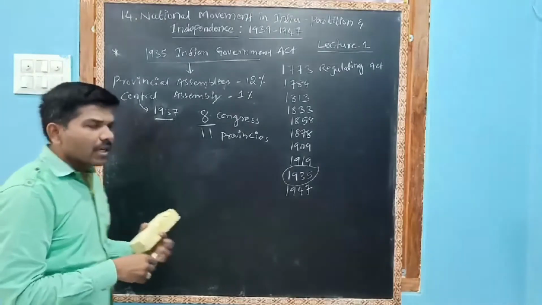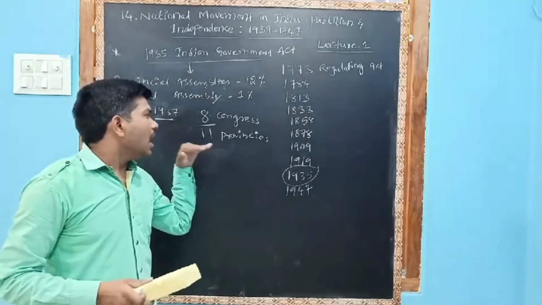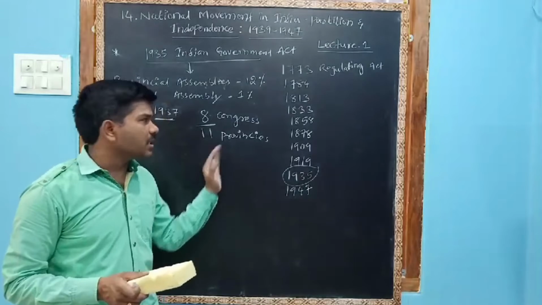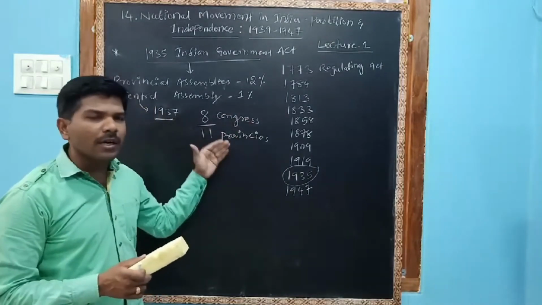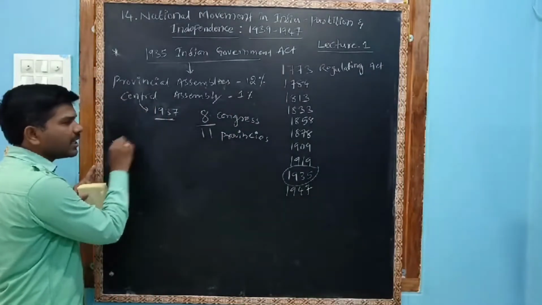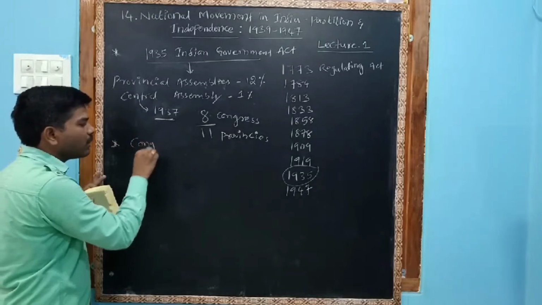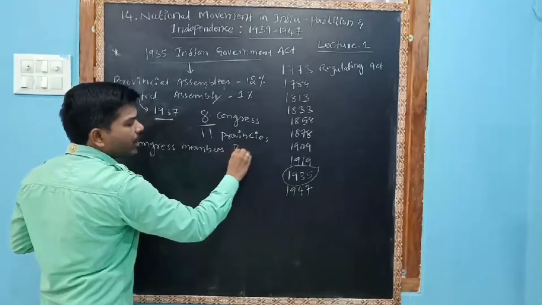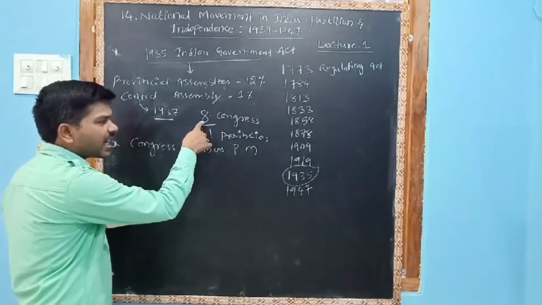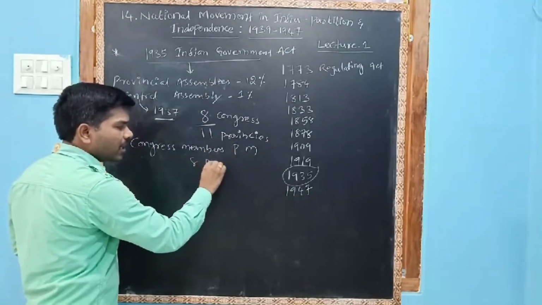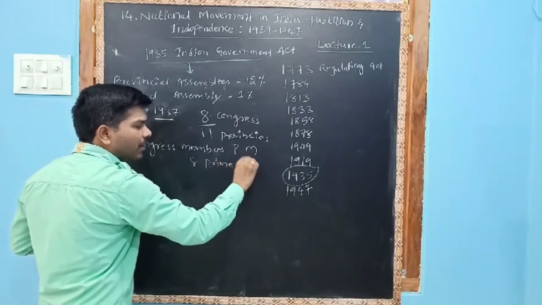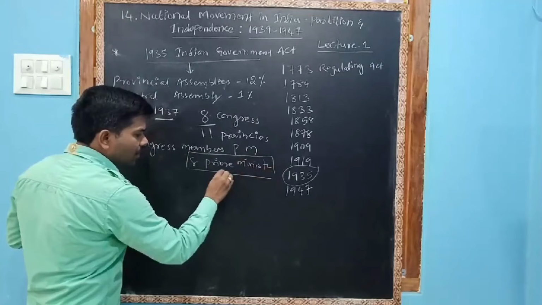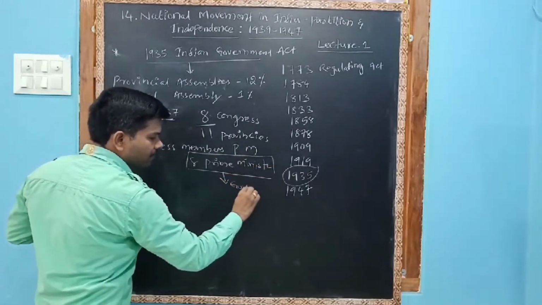Now let us see. You remember those 11 provinces. In 8 out of 11 provinces, Congress won, and in each and every state Congress members became prime ministers. So 8 states, 8 prime ministers. These 8 prime ministers had to work under the Governor General.